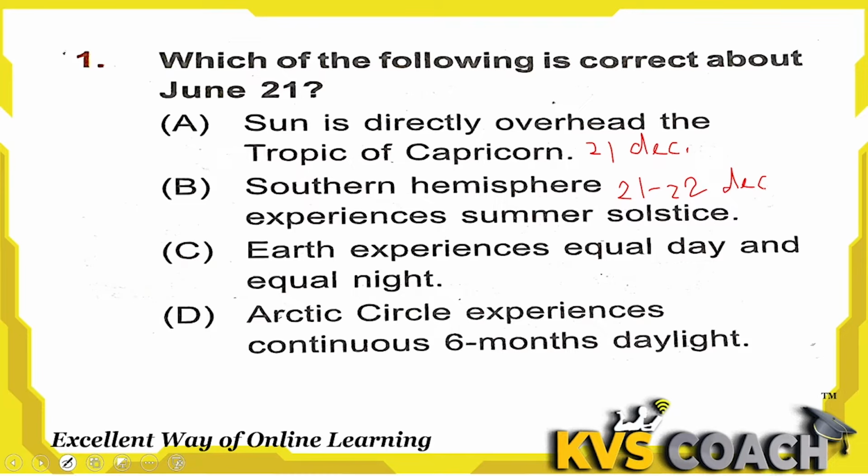Option C, earth experience equal day and equal night. That happens on 21 March and 23 September. That is the equal day and equal night. Option D, Arctic Circle experience continuous 6-month daylight. Yes, this happens on June 21. This is the correct option about June 21. Option D is the right answer here.